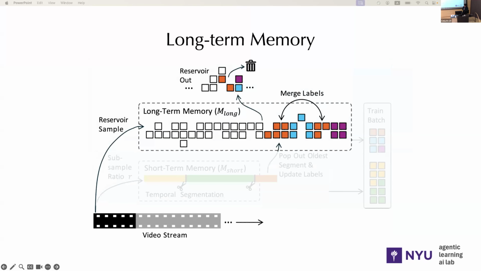The long-term memory is a larger memory bank that summarizes past seen data. It is updated with reservoir sampling. The labels in the short-term memory are used to update the temporal class labels in the long-term memory. When a temporal segment is added to the long-term memory, it is merged with existing similar temporal classes based on a similarity threshold.